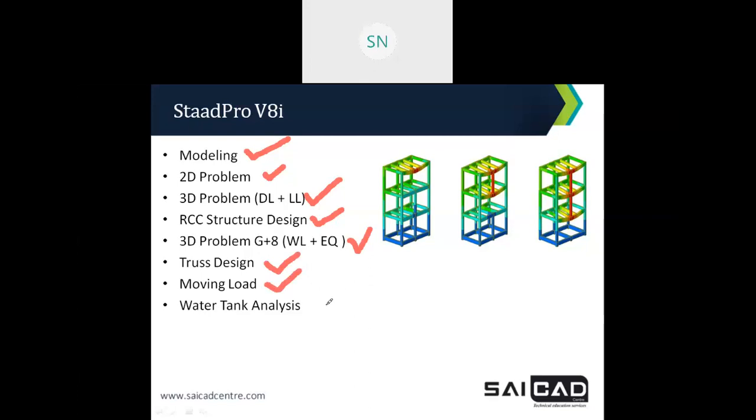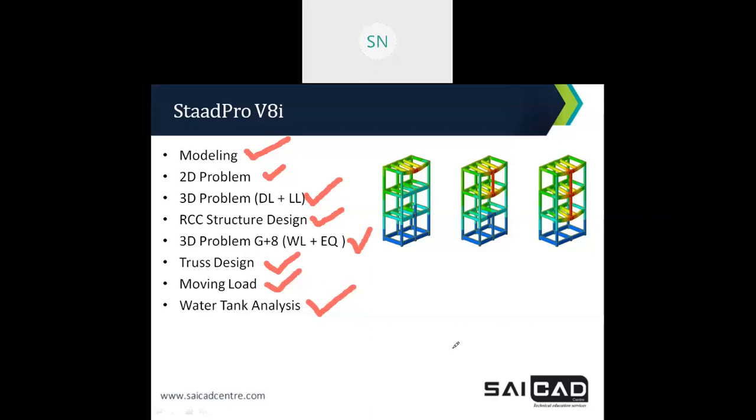And at the end we have an overhead water tank analysis where we are going to discuss the shear wall concept. Von Mises stress, first principal stress, third principal stress, second principal stress. These are the stresses that apply on an RCC structure, RCC wall, that we will discuss in our water tank analysis. And also at the end we will discuss the STAAD Foundation software.